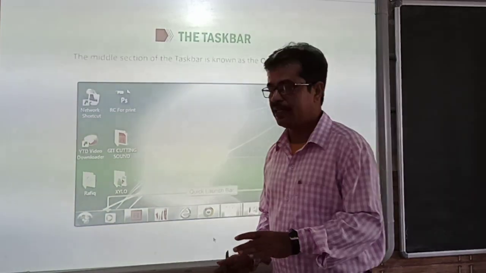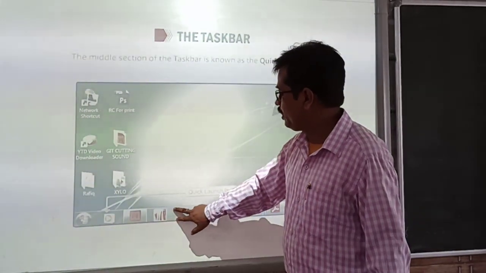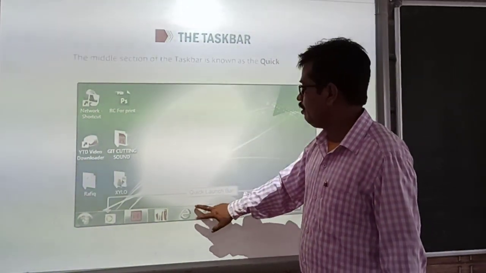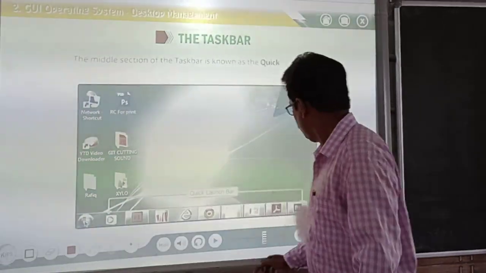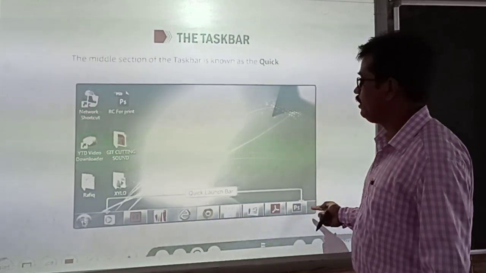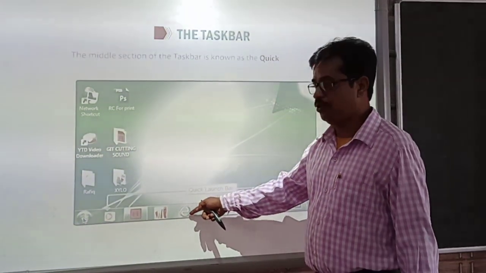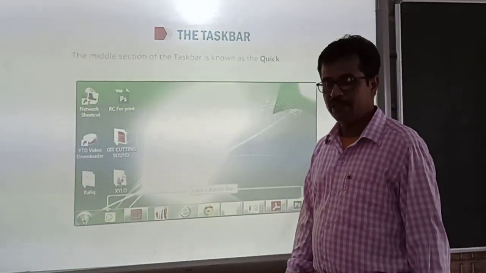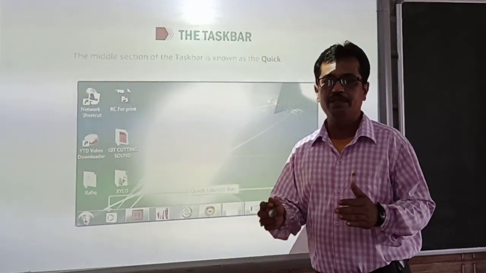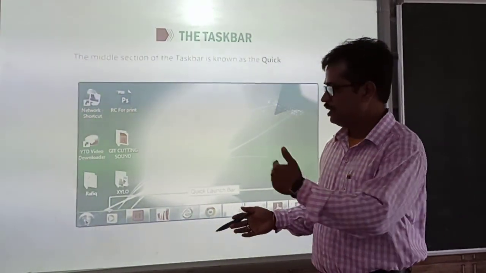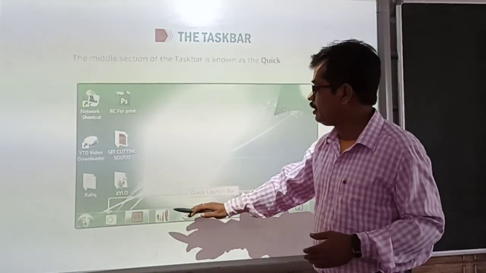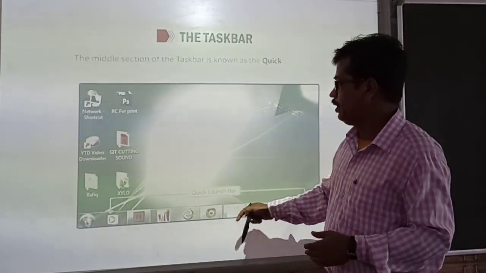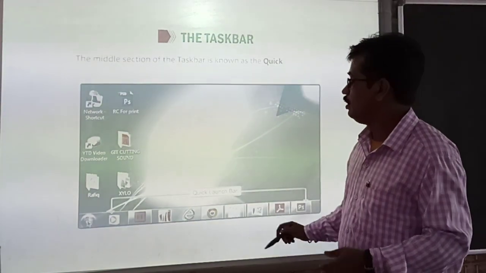So what is the taskbar? The taskbar appears at the bottom of the desktop. It is a long horizontal bar where you can see the start button at the left side, the notification area at the right side, and the middle section is known as the quick launch bar. So the taskbar is divided into three parts: left side start button, right side notification area, and the middle section quick launch bar, where you can see the various programs.